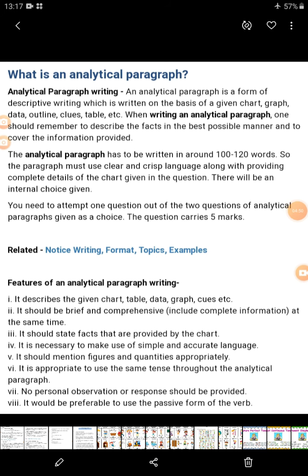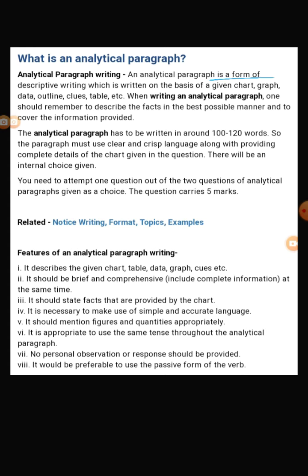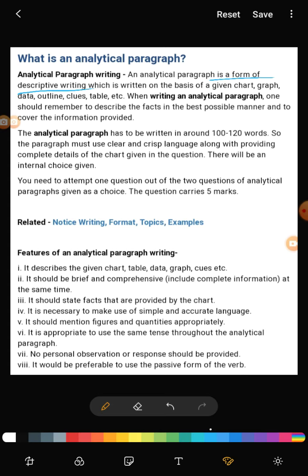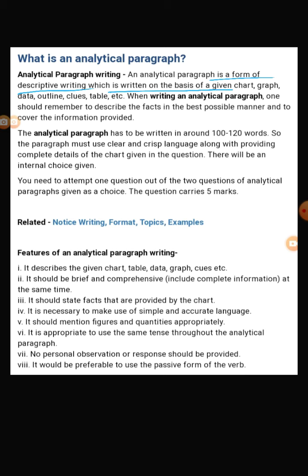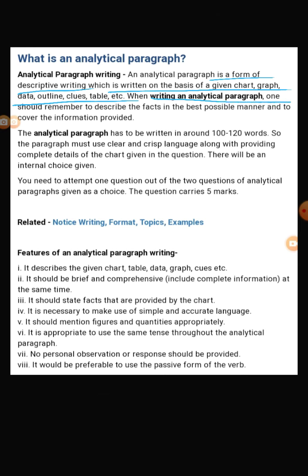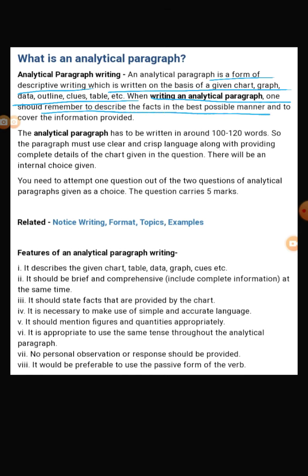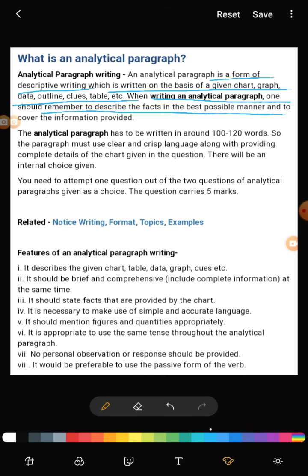See here as we have it about analytic paragraph. Analytic paragraph is a form of descriptive writing which is written on the basis of given chart and graph data, outline, cues, and table. Writing an analytical paragraph, one should remember to describe the fact in the best possible manner.